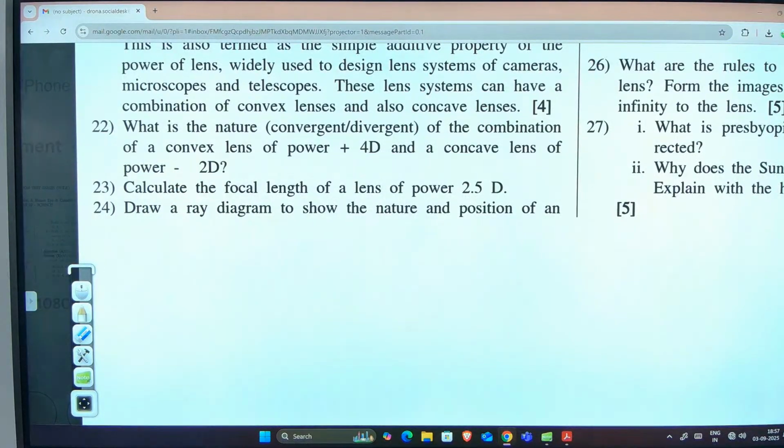How are you saying that? P is equal to P1 plus P2. So plus 4D minus 2D will become plus 2D, and it is plus, so focal length also will be positive, convex. Yes, it will be converging only. Common sense, good. Correct only, obviously.